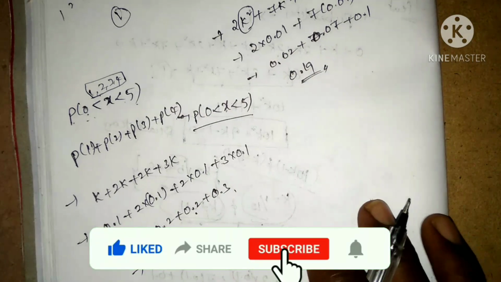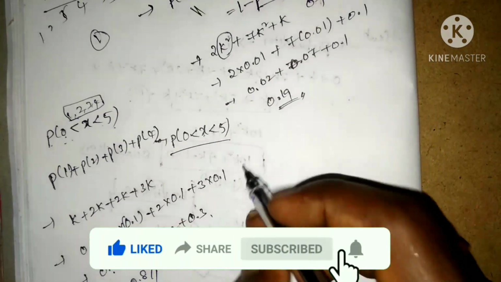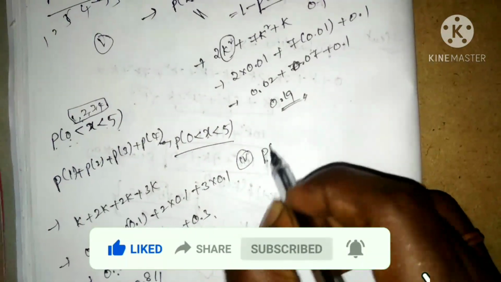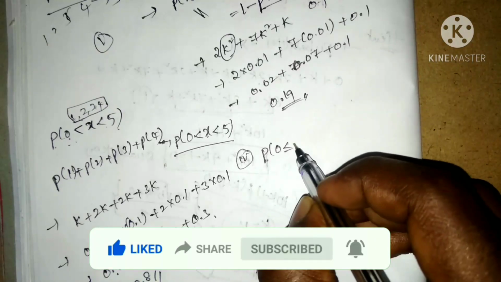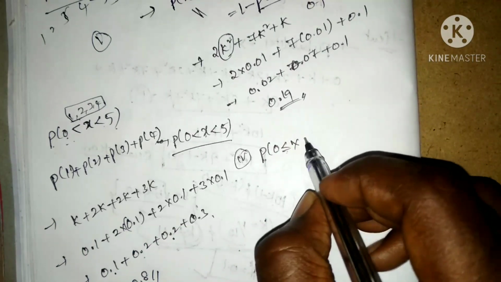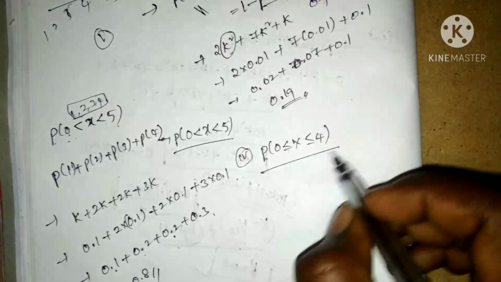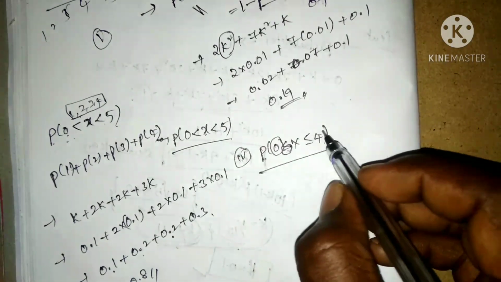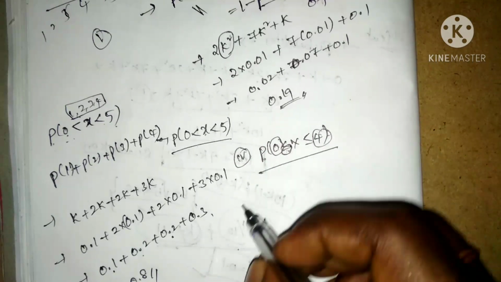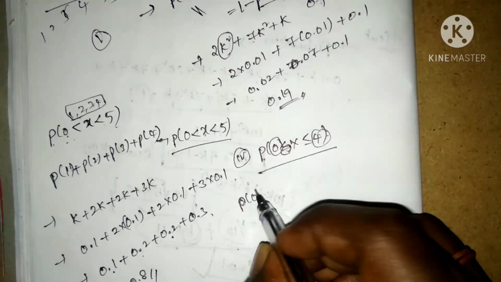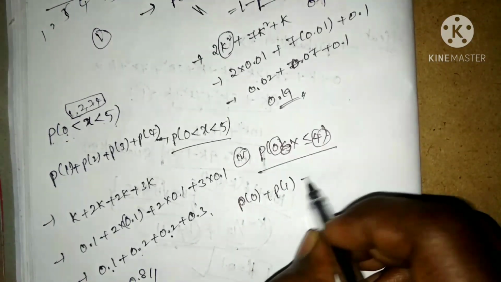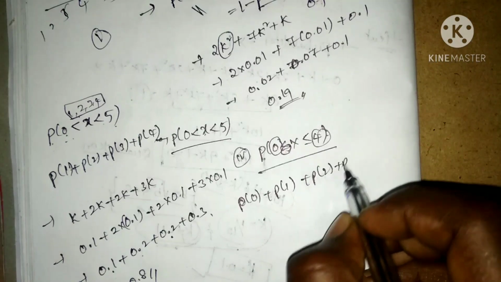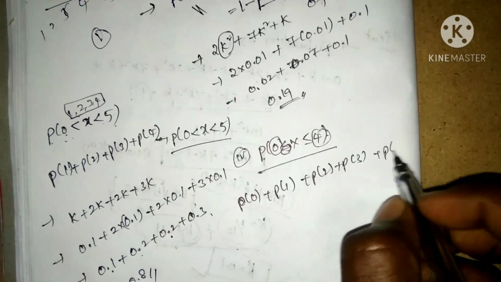And moving on to the fourth one, that is probability of 0 less than or equal to x less than or equal to 4. Here we have the equal symbol, so we have to add 0 to 4, such as probability of 0 plus probability of 1 plus probability of 2 plus probability of 3 plus probability of 4.